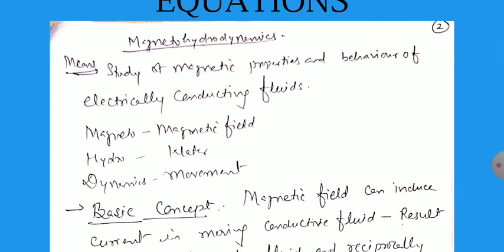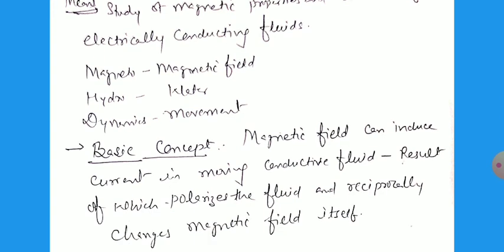Now, as we have discussed earlier, magnetohydrodynamics: magneto means the study of the magnetic properties and behavior of electrically conducting fluids, hydro means water, and dynamics means motion. So the basic concept of magnetohydrodynamics is that magnetic fields can induce current in a moving conducting fluid.